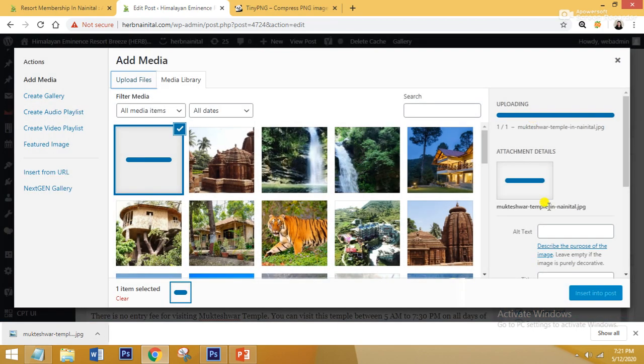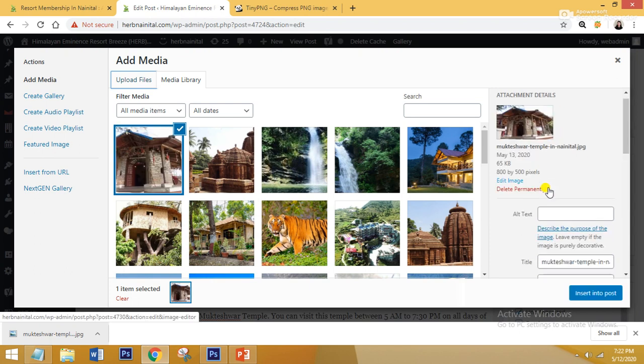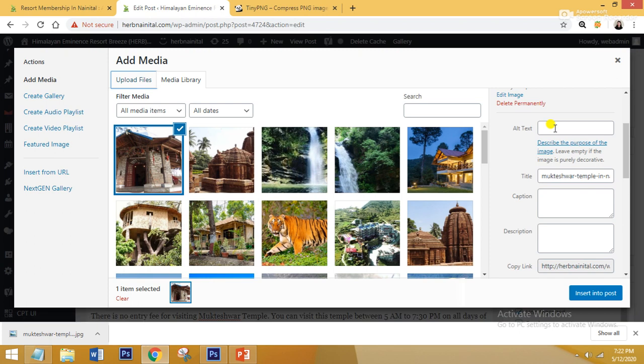Here your image has come, Mukteshwar temple in Nainital, because I have written the blog for Mukteshwar temple in Nainital. So I will give the name to the image as Mukteshwar temple in Nainital, because it provides meaning to my image, it represents my image.